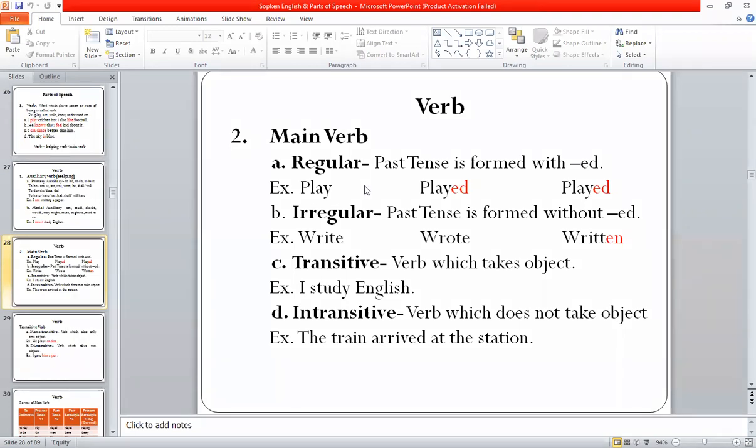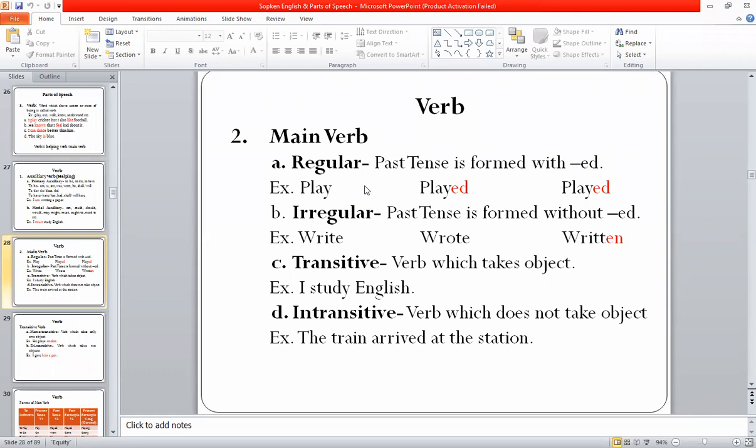First is regular, second is irregular, third is transitive, and fourth is intransitive. A regular verb is a verb when we add the ed suffix to the second form of a verb. It is called a regular verb.